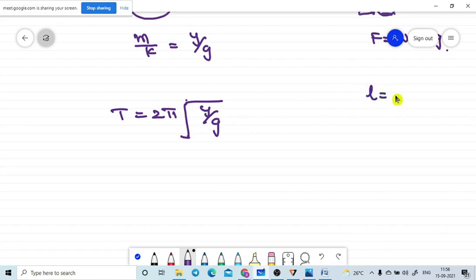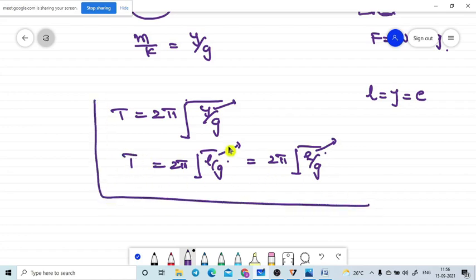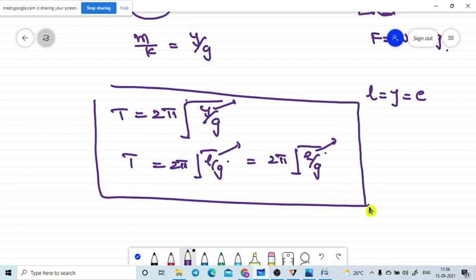In some textbooks they take the elongation of the spring as y, and in some textbooks as e. So it is better to write all the formulas here itself. T equals 2 pi square root of L by g also we can take, and T equals 2 pi square root of e by g also. All are telling the same thing. It is the length of extension, the elongation or extension. All are the same terms. This is a very important formula which we are going to apply in the problems.